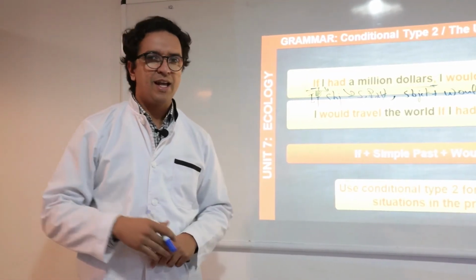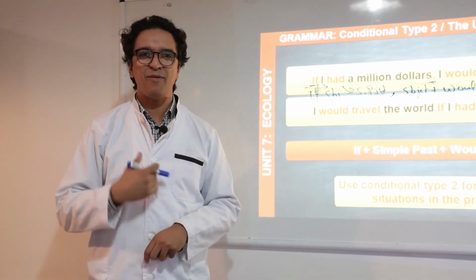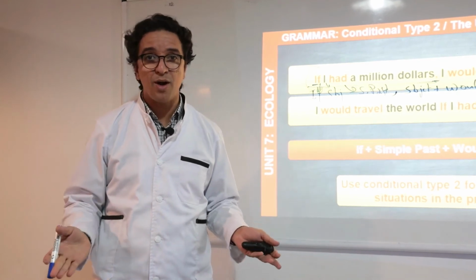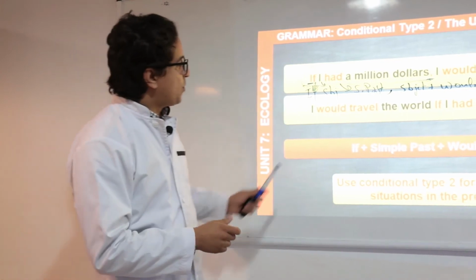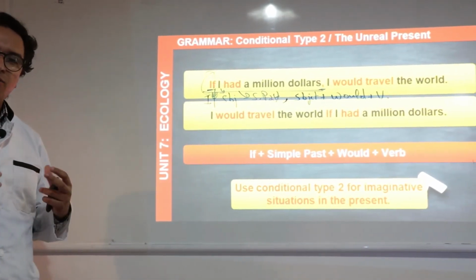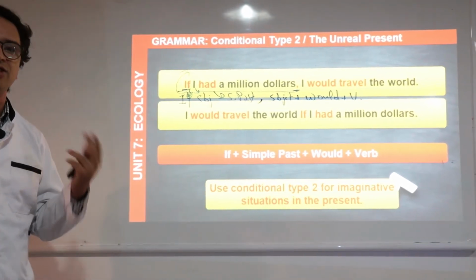Let's imagine if I were in the US. It's unreal. I'm not in the US. So we use conditional type 2 for unreal, imaginary situations, just to imagine.